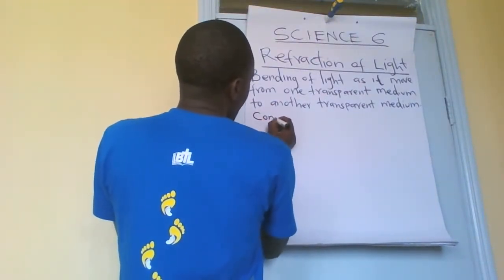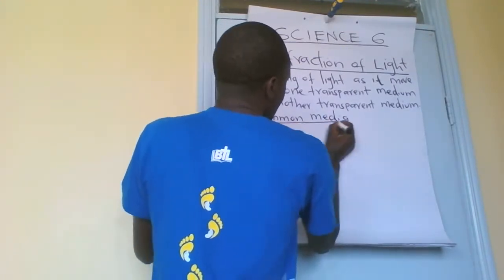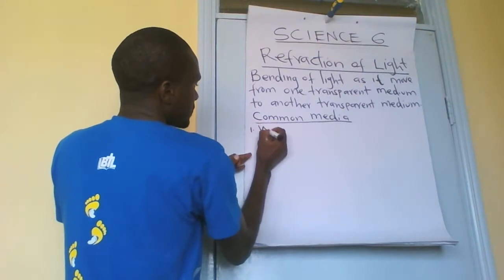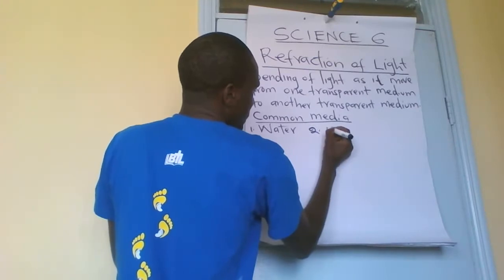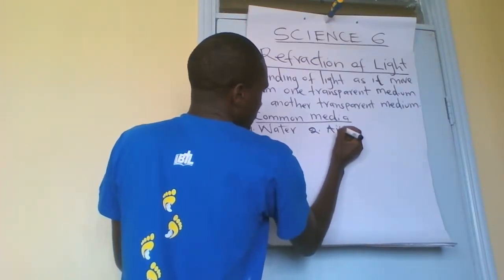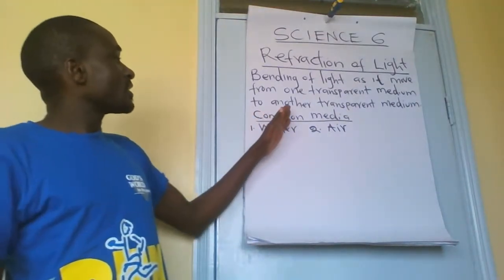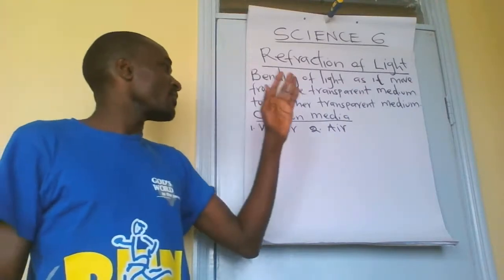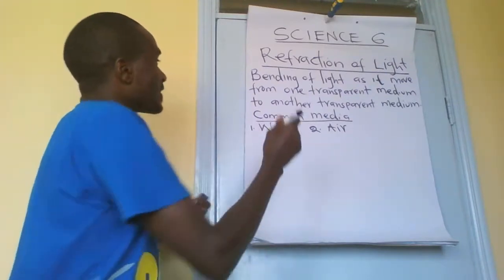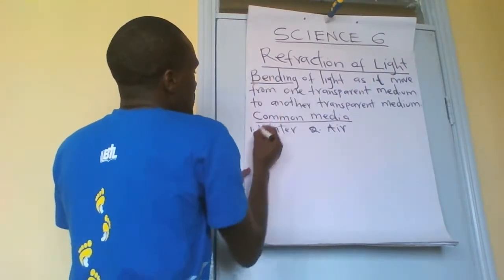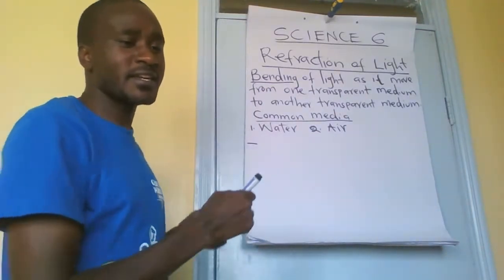Let's talk of common media. We have two main common media here. For example, number one, I have water. Number two, we have air. Now let's take these two media. Assuming light is moving from the air to water, there will be bending of light, and this bending of light is brought due to change in density.